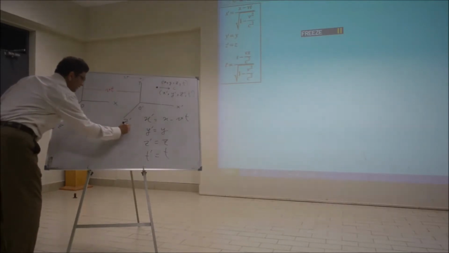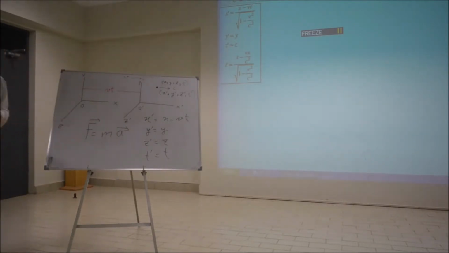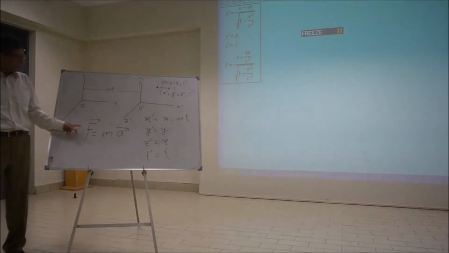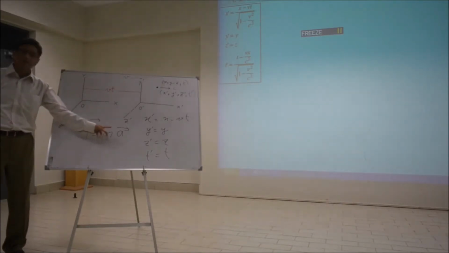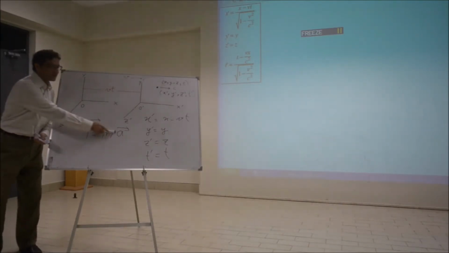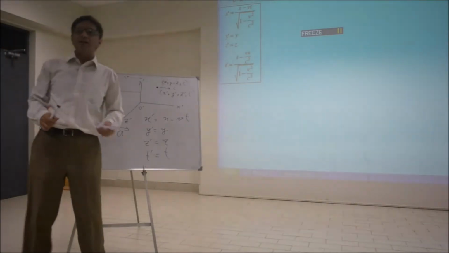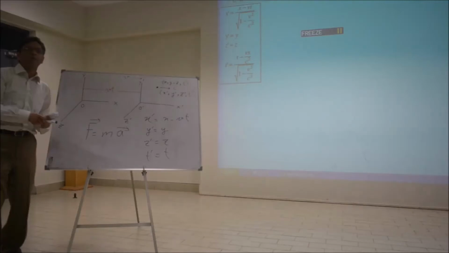You know that these are vectors. That's the crucial point. That will explain why we live in space-time and not in space. So let's say f equals ma. Now f is a vector, a is a vector, and they have components. If we live in 3D, each vector, f and a, will have how many components?